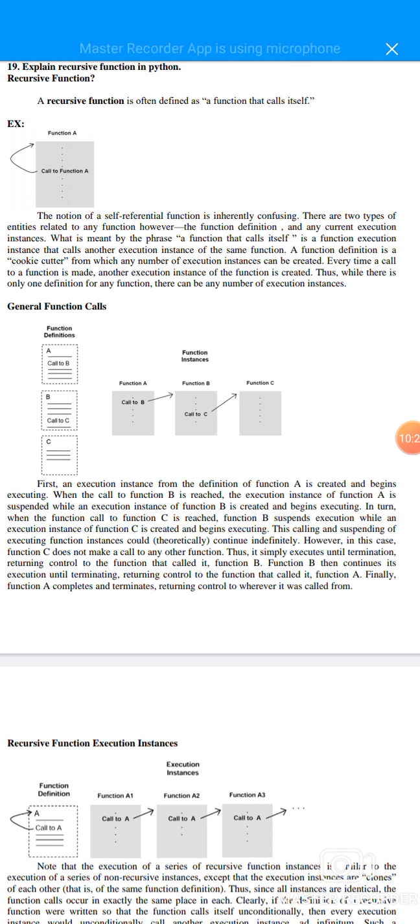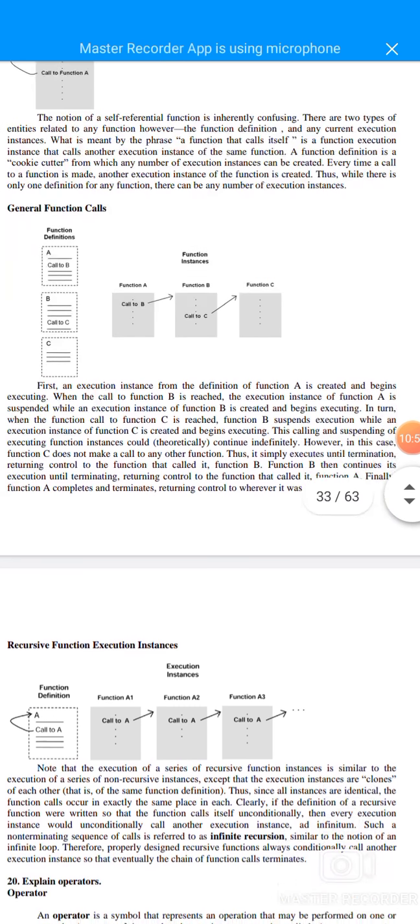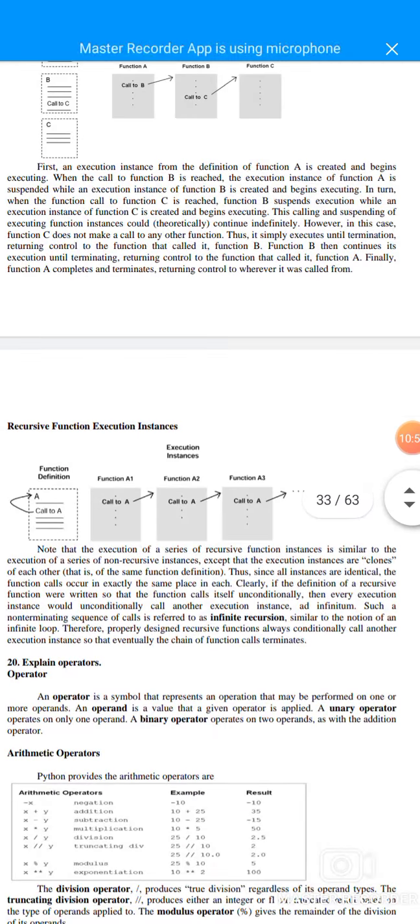The calling and suspending of executing function instances could continue indefinitely. In the case that function C does not make a call to any other function, it simply executes until termination, returning control to the function that called it, function B. Function B then continues its execution until terminating, returning control to function A. Finally, function A completes, returning control to wherever it was called from.